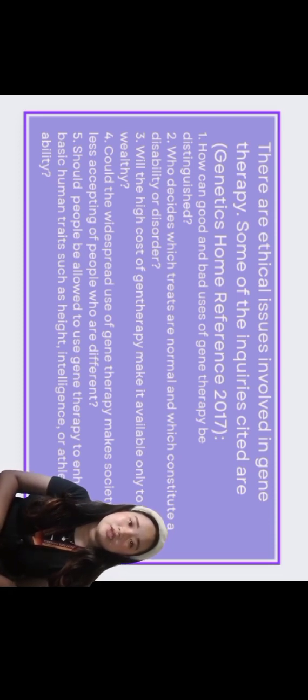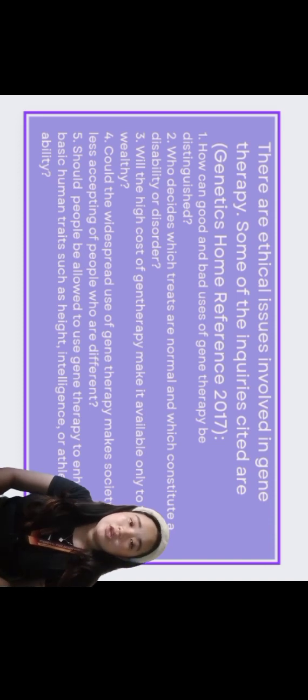Widespread use might potentially exacerbate societal bias against those perceived as different, necessitating ongoing discussion on inclusivity and acceptance. Regarding enhancing basic traits, debates center on issues of fairness, equality, and potential unforeseen consequences, underscoring the importance of thoughtful ethical frameworks and regulation to guide it.